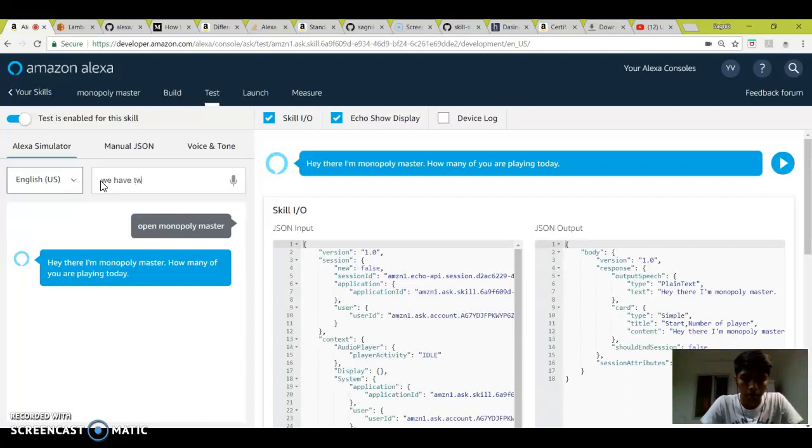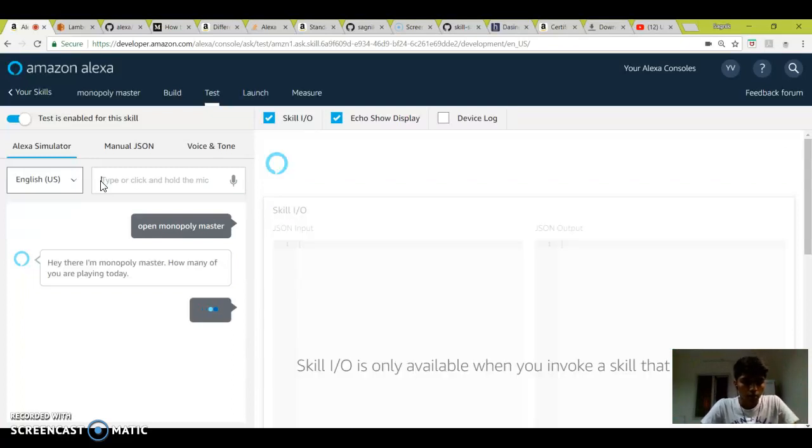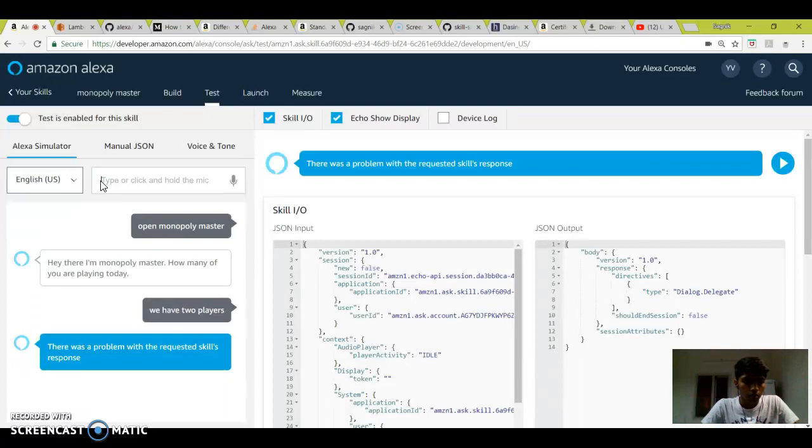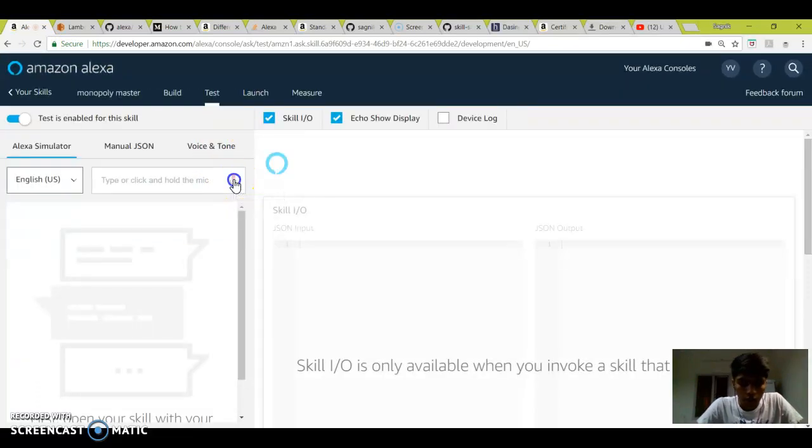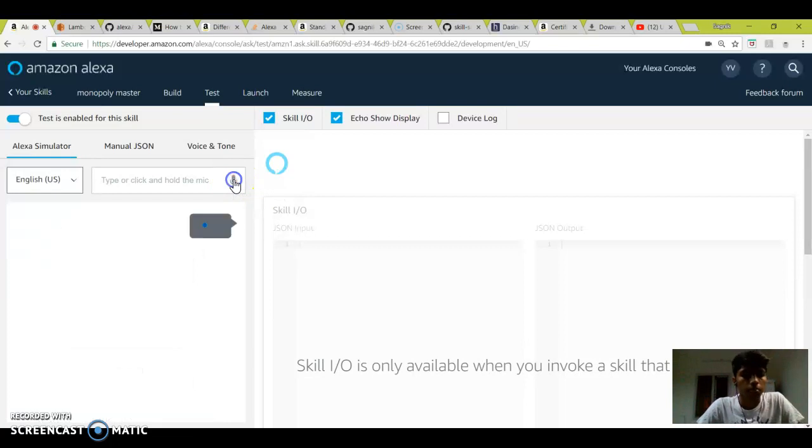Let's use 2. The problem is due to the numbering over here. I can't really use voice commands right now because it won't support. Open Monopoly Master.